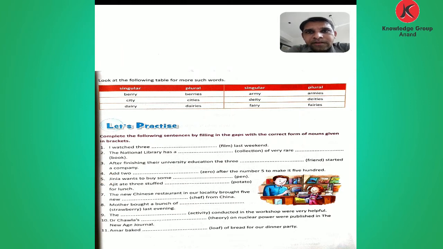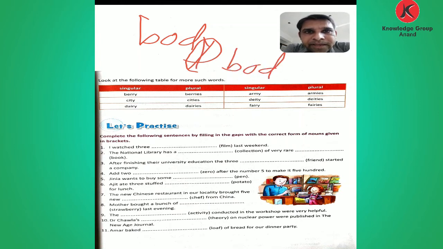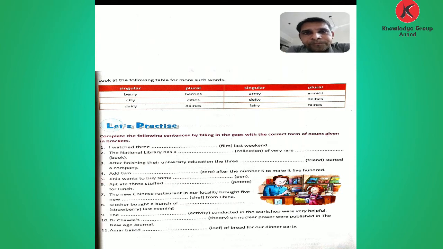Then the word body. Body, the last letter y is given, but what we write: bod, and remove y and adding ies and make it into plural. So this is how we make the plural form ending with the y letter.